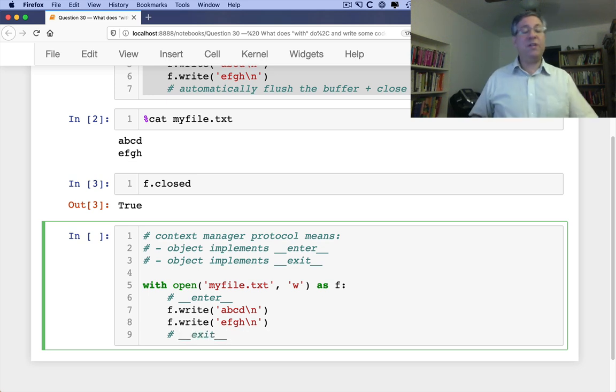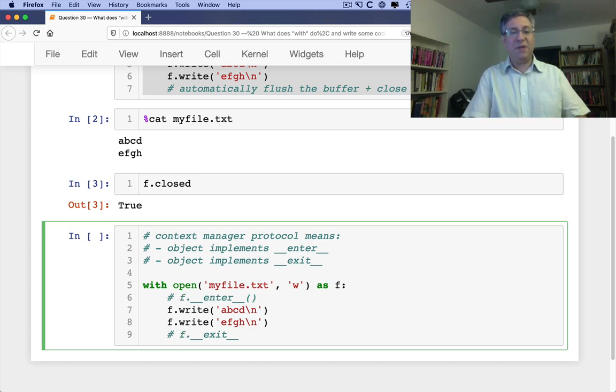So what's really happening is that with is taking this object here and assigning this variable to it. It's then running f.__enter__, and it's running f.__exit__. It turns out that f.__enter__ actually does very little, and f.__exit__ does a lot. f.__exit__ flushes and closes the file. That's how we know that it works.